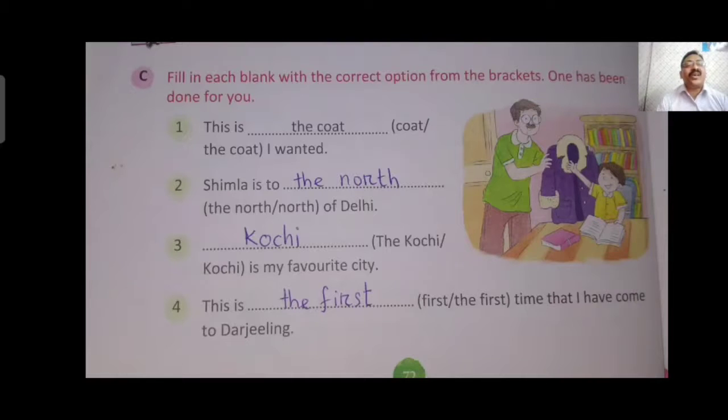This is dash first time that I have come to Darjeeling. Here this is the first time I have come to Darjeeling. Means I am indicating about a place which I am coming to for the first time. So Darjeeling is the name of a place, so you have to use the before first.